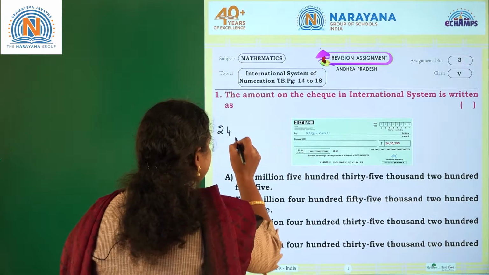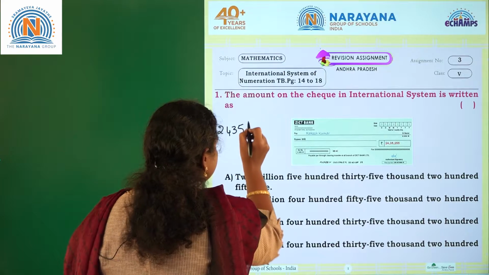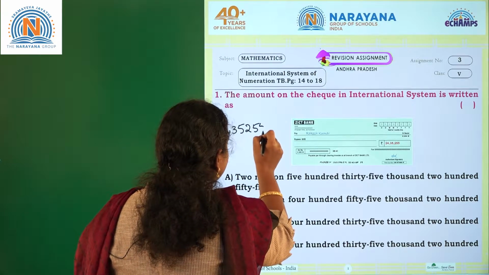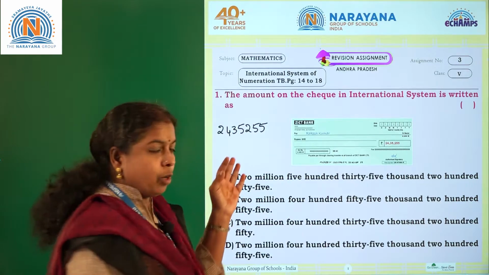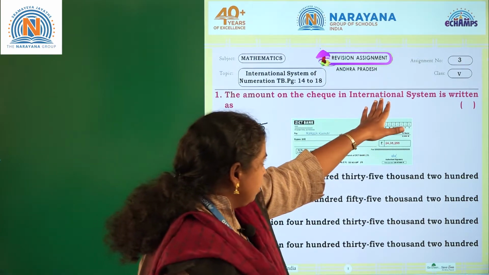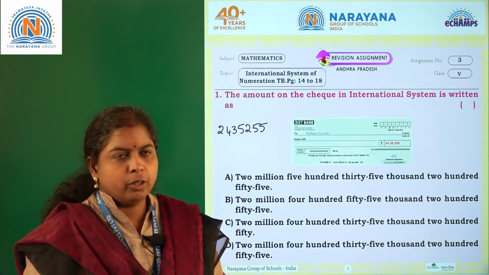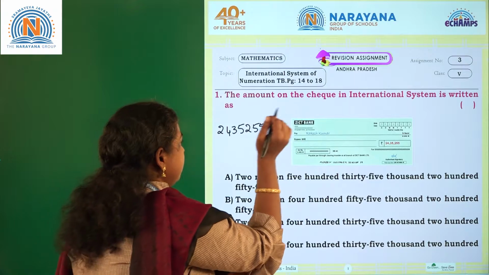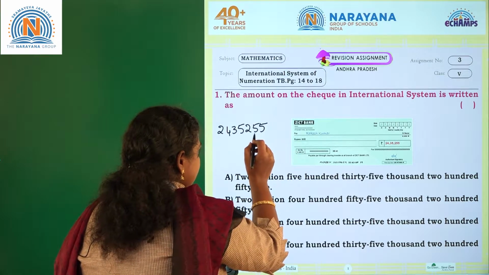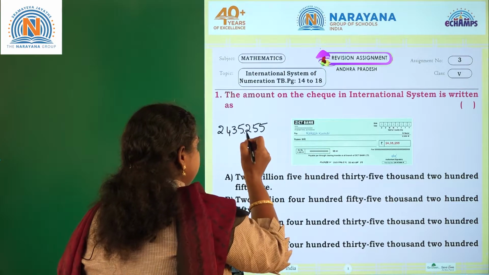24,35,255. If you observe, I am not writing the commas. Now, we need to write this number in the International Place Value System. How will you write any number in International System? Till hundreds place, both the systems are same. So, I will keep one comma here.